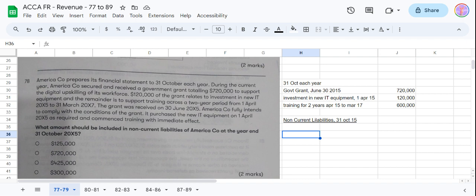They received the grant on 30th June, but when the grant was received is not relevant, because the conditions are being met from 1st April 15, when training started, and from that date the grant can be recognized.